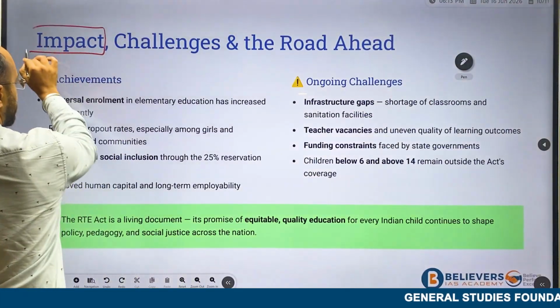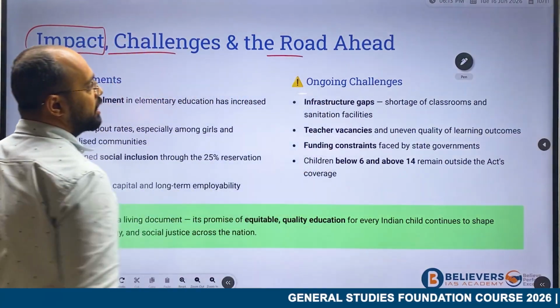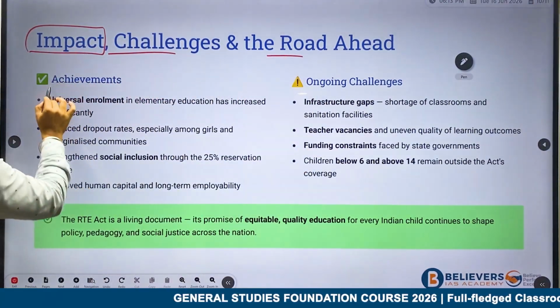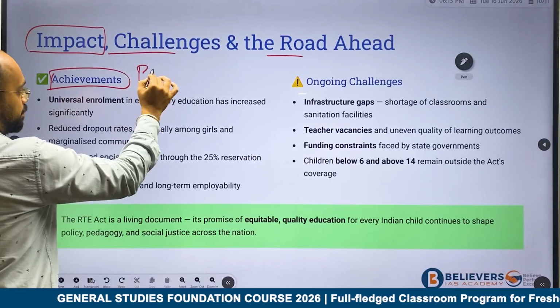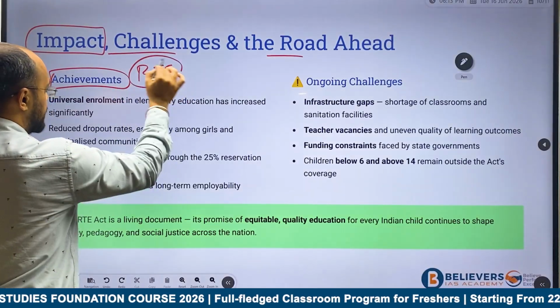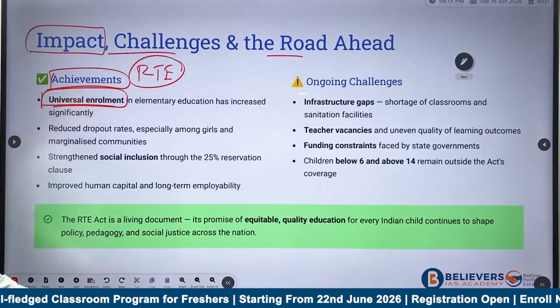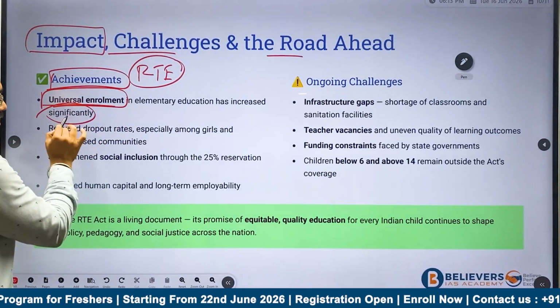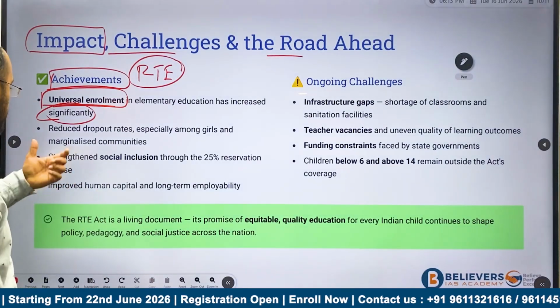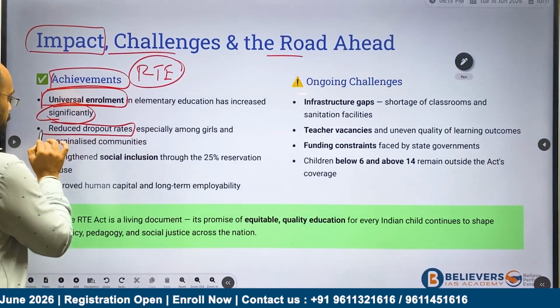Next, what is the impact it has created, the challenges and the road ahead. The first thing, the achievements. The right to education makes sure universal enrollment in education has increased significantly. Next is reduction in dropout rate.